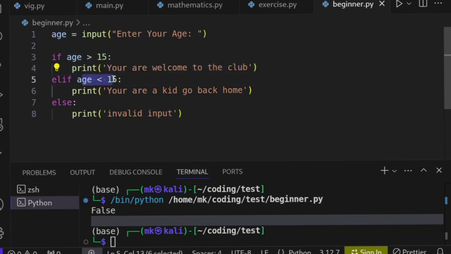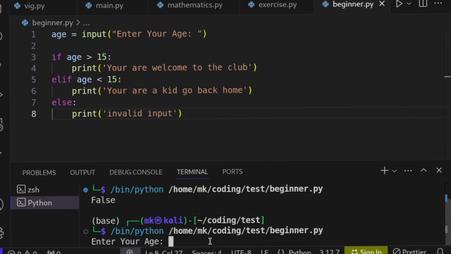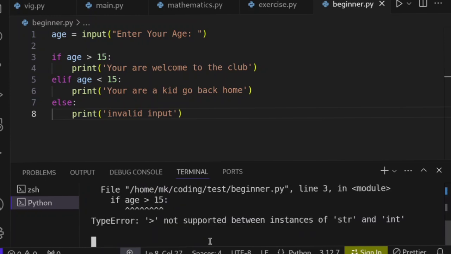If the age is less than that, then print you are a kid, go back home. If none of them is run, then you put an invalid input. So now let's run and see. Say enter age, then I will say 23, 29.